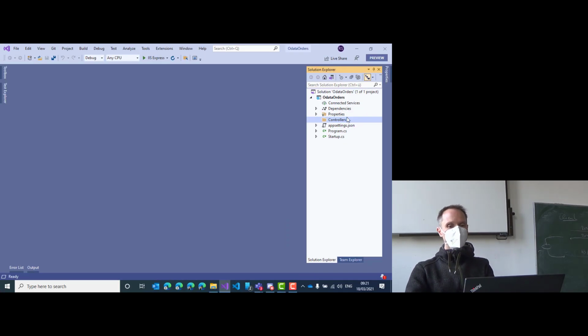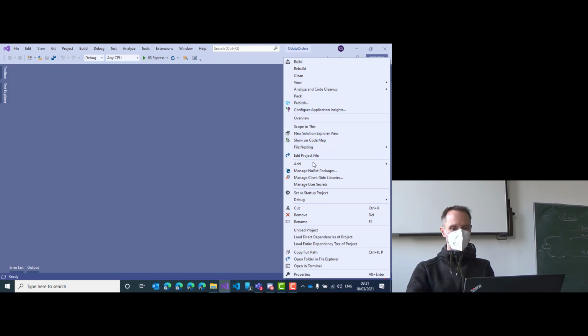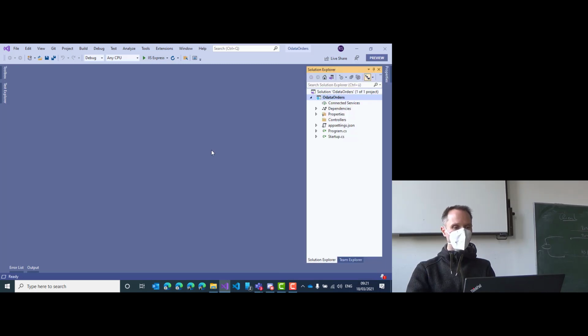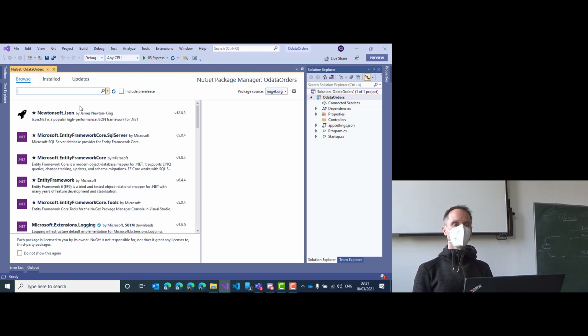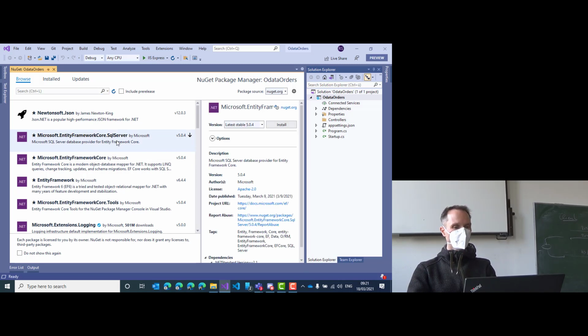Good. Let's add Entity Framework. Who can tell me that's not an exam situation? I just ask you to try to get into the example. What NuGet packages do we need to install in order to use ASP.NET Core with Entity Framework 5? Exactly, here it is. Microsoft Entity Framework Core SQL Server. That's the first one that we install. Correct. Please do so.